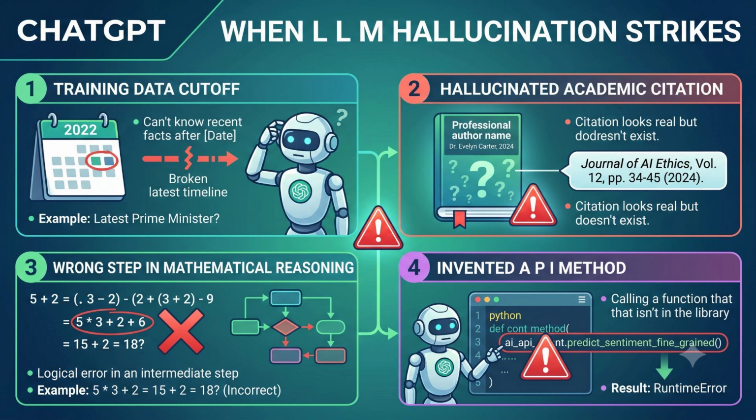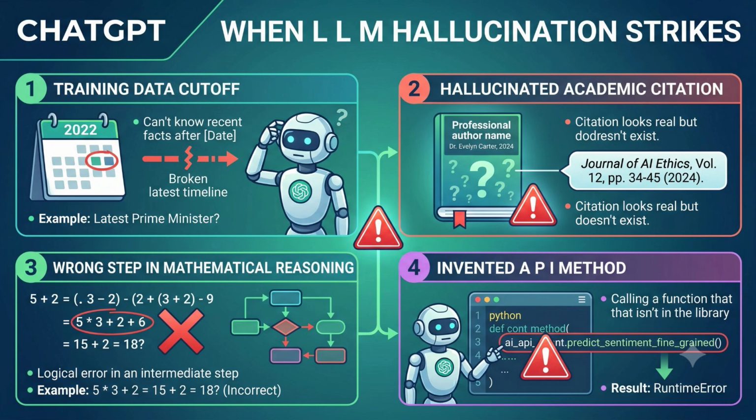Now move your eyes over to the top right quadrant under number 2. This is where things get spooky. You are looking at a perfectly formatted academic book cover and a detailed journal citation. It looks flawless, but it is completely made up. Here is what trips most people up. The LLM has absolutely no internal fact checker or confidence score. It does not know it is lying because it does not even know the difference between a real fact and a statistically likely combination of words.